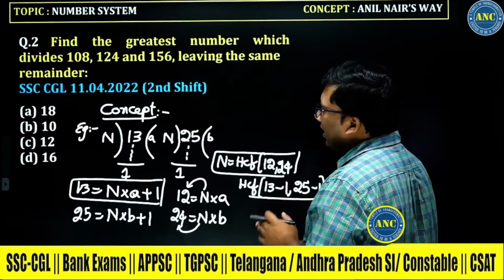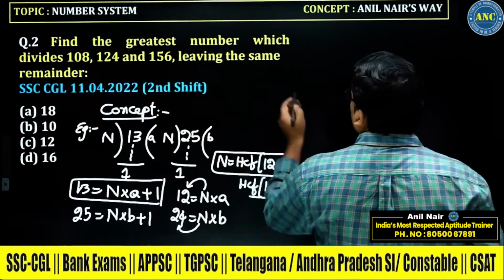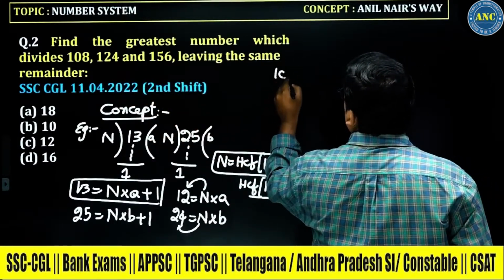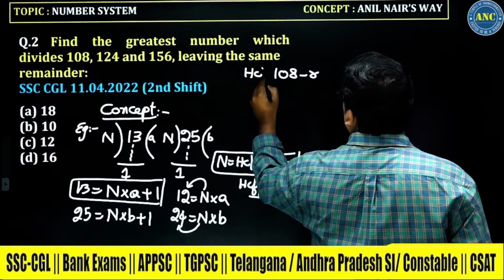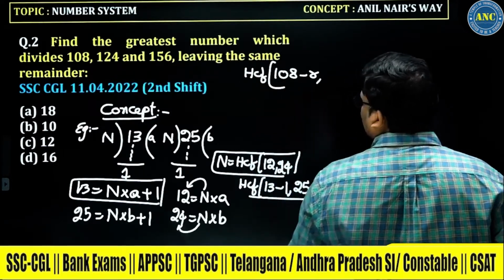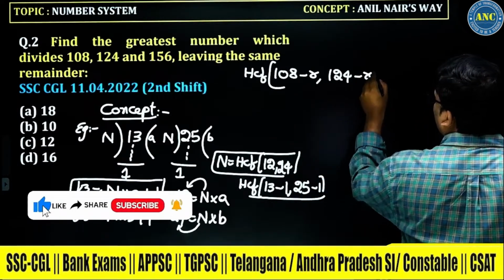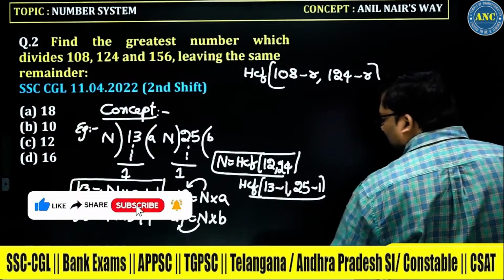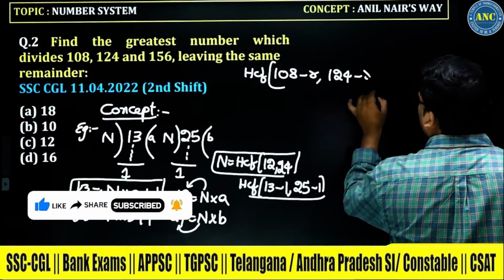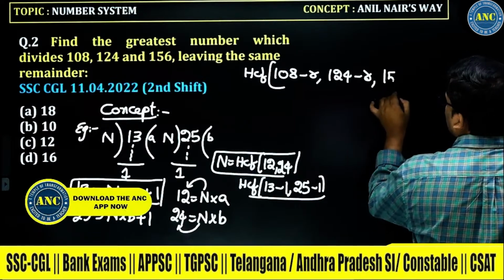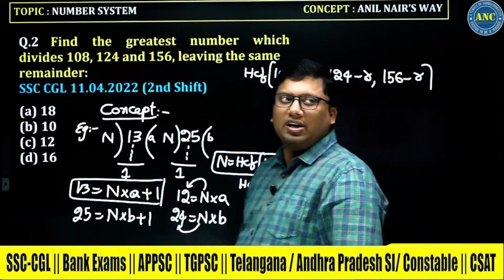So the basic idea is, if 108 is giving some remainder, say 8, it is the HCF of 108 minus 8. 124 is also giving the same remainder, so 124 minus 8. There is one more third number, which is 156 minus 8.